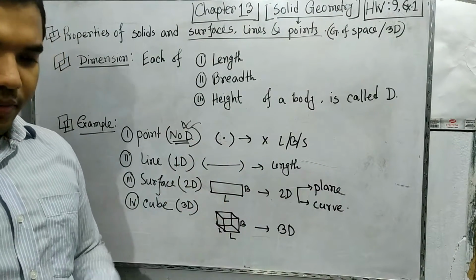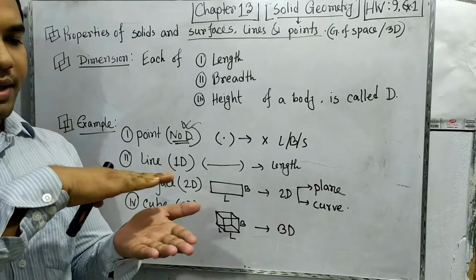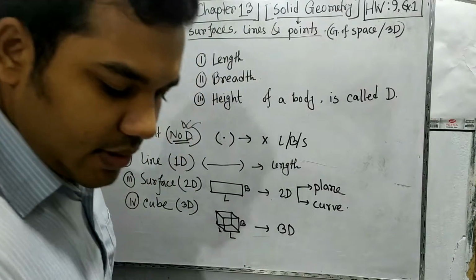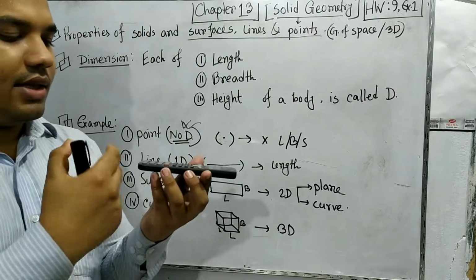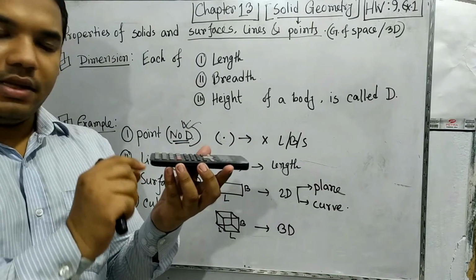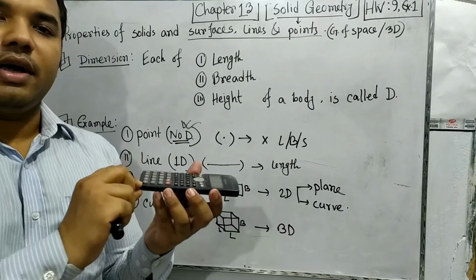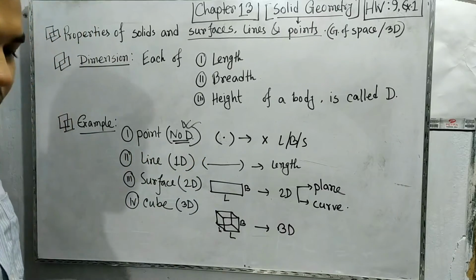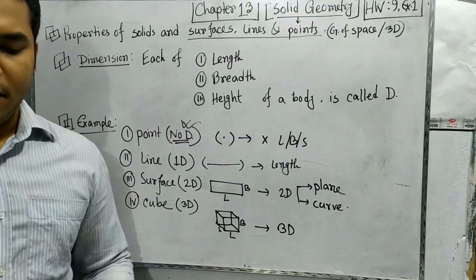Or if we are talking about a book, or suppose this is a calculator. In this calculator, you are thinking that this is the length, this is the breadth, and this is the thickness of this, which can be called the height. So this is the concept of three-dimensional. Okay.